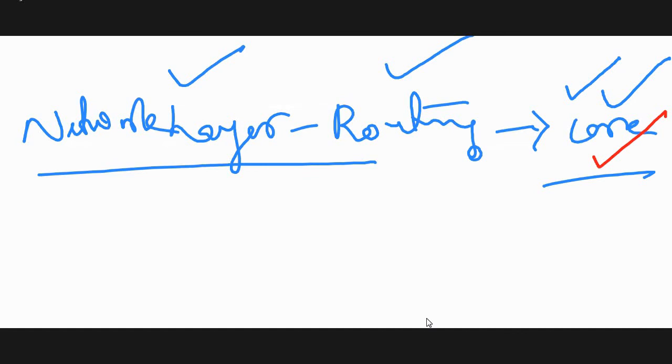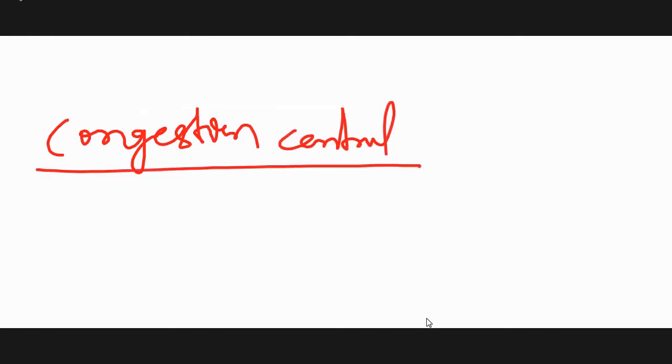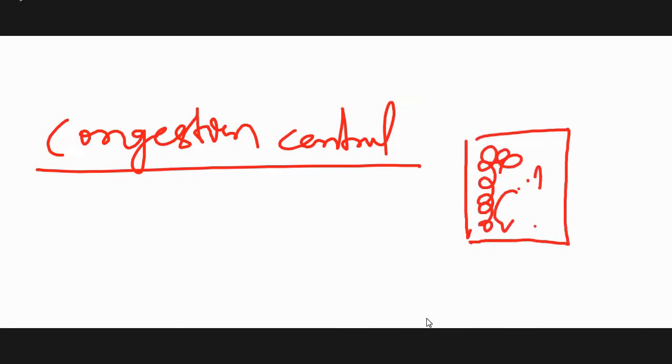The second functionality is given here. Please note down, congestion control. Second functionality, congestion control. What do you mean by congestion? Congested area. Suppose this is the area, and there are many things in it, that is a high density area.